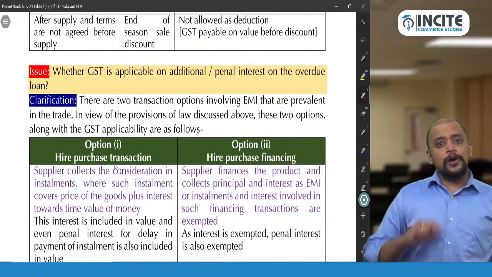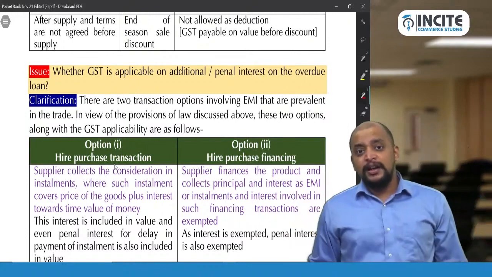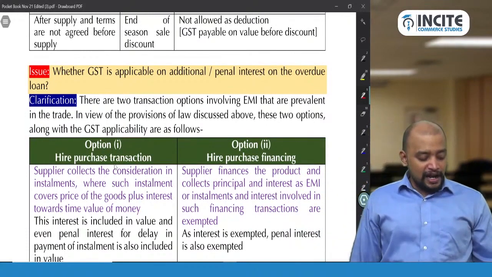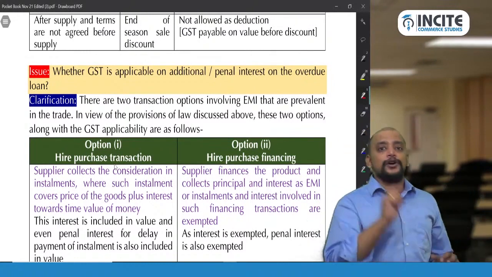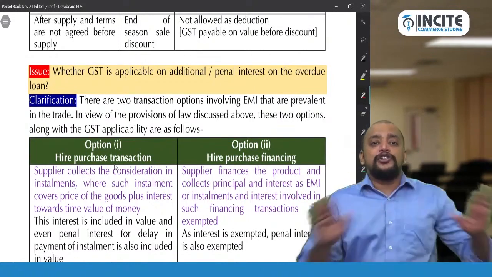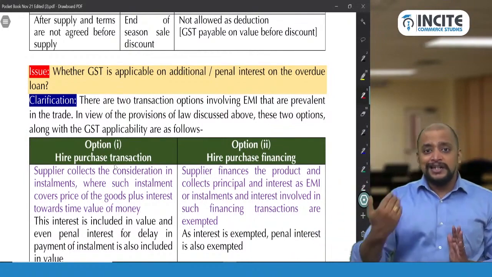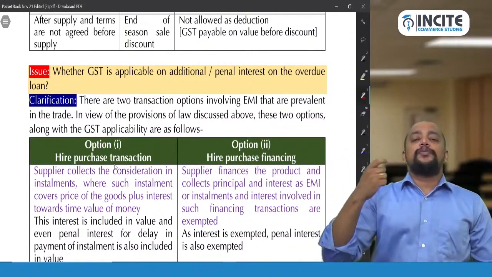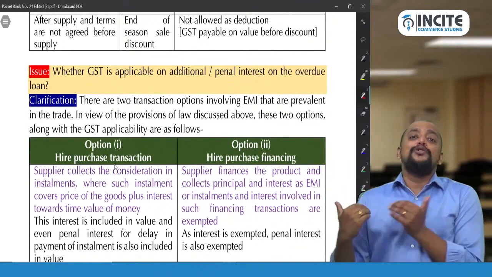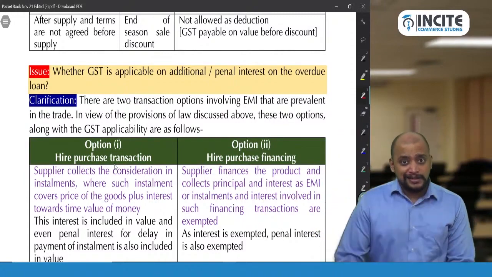Whereas interest component is there. What is that interest component? 5,40,000 you are paying for a 4 lakhs car. So 5,40,000 minus 4 lakhs, that comes to 1,40,000, which is the interest component. That interest component is not taxed all at a time. So every month I will receive an installment. In that installment there is an interest component. On that interest component I need to pay GST on an inclusive basis. Okay. This is in case of a hire purchase transaction.